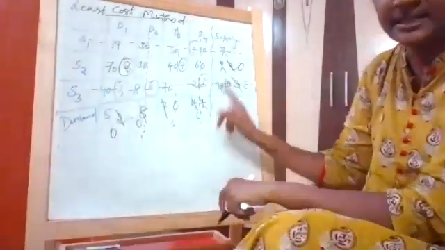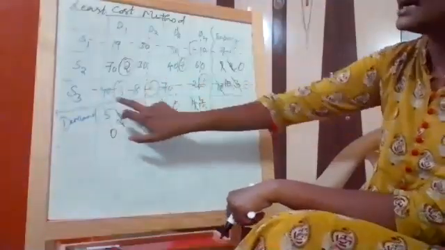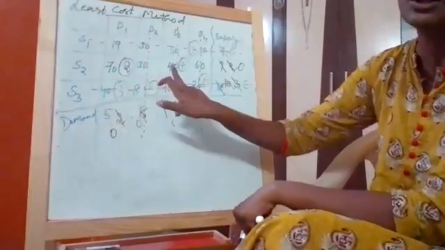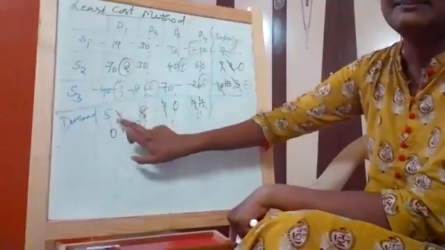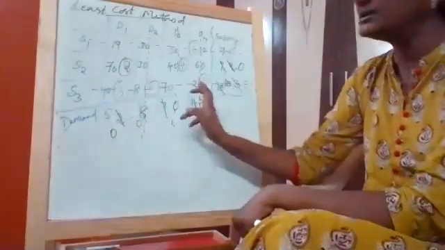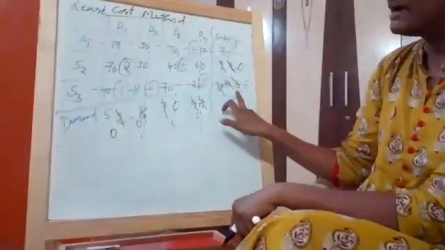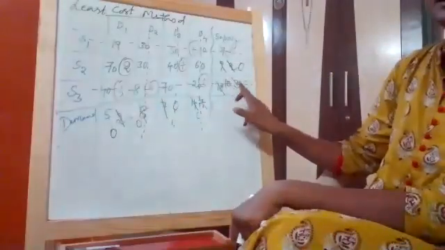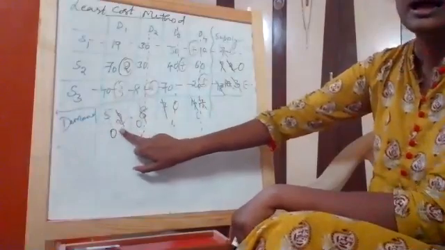The next lowest value cell is 40. There are two 40s. I just picked the first one randomly. Anything you can pick, either this one or this one. For 40, the supply and demand are 5 and 3. The lowest value is 3. So allocated 3. 3 minus 3 is 0, and 5 minus 3 is 2.